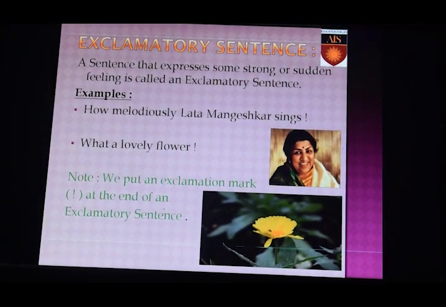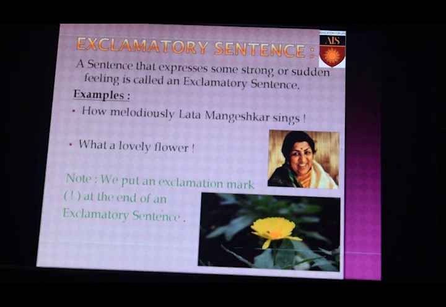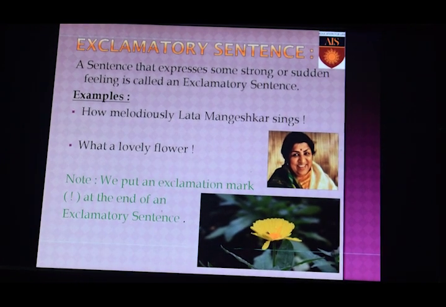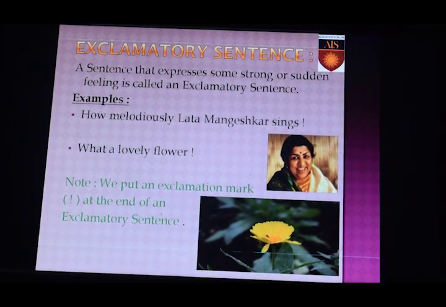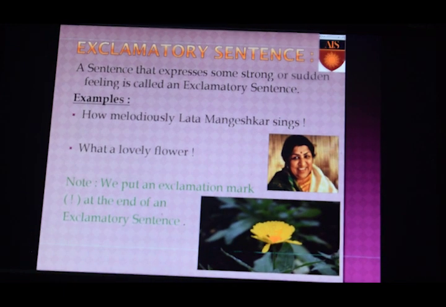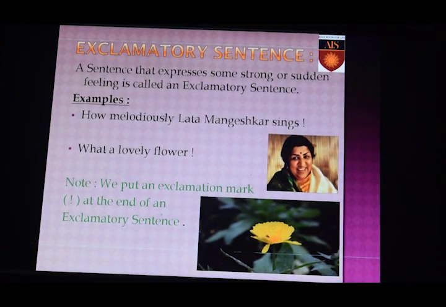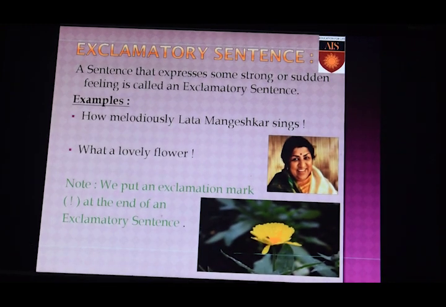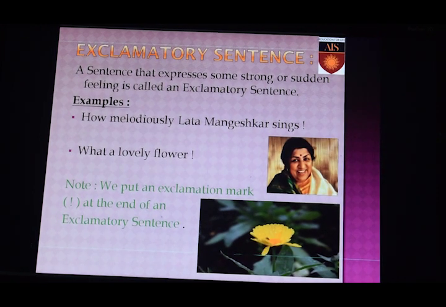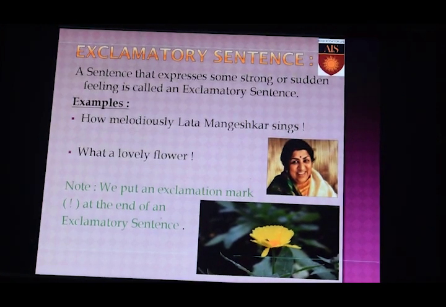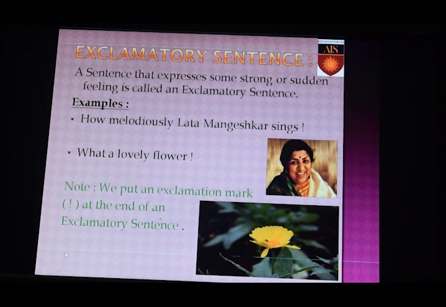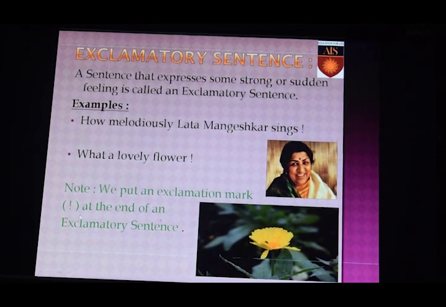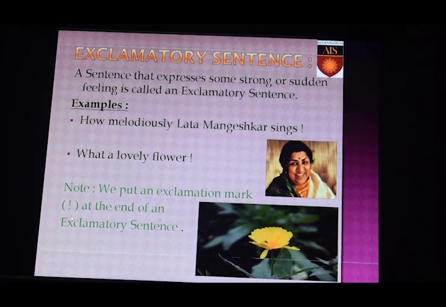Next we move on to exclamatory sentence. A sentence that expresses some strong or sudden feeling of joy, fear is called an exclamatory sentence. Example, how melodiously Lata Mangeshkar sings, or what a lovely flower. Please note, we always put an exclamation mark at the end of an exclamatory sentence.